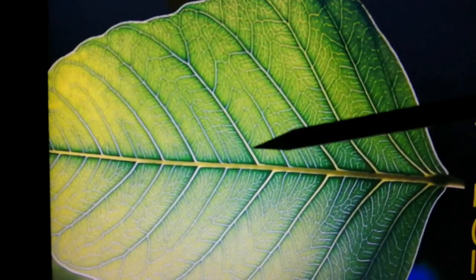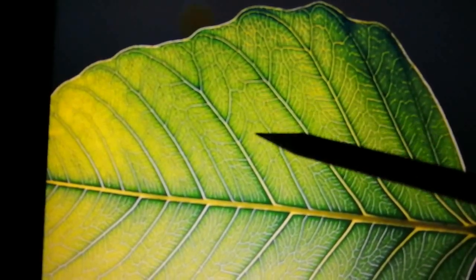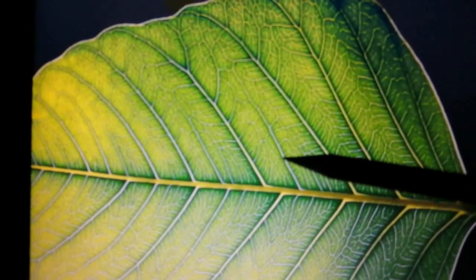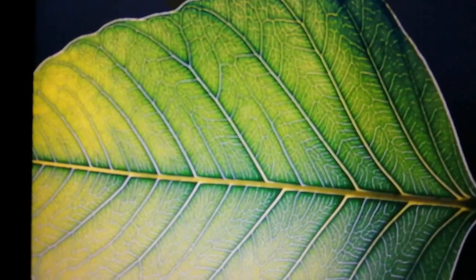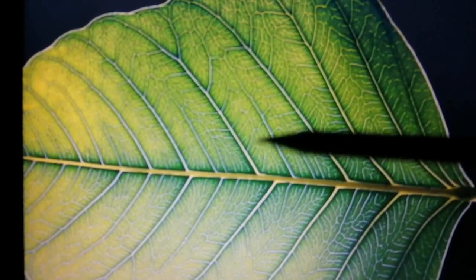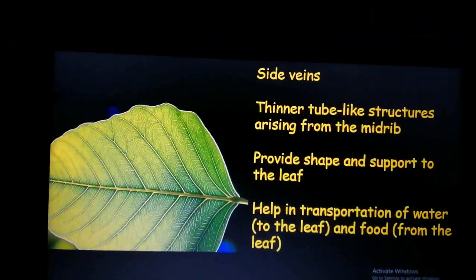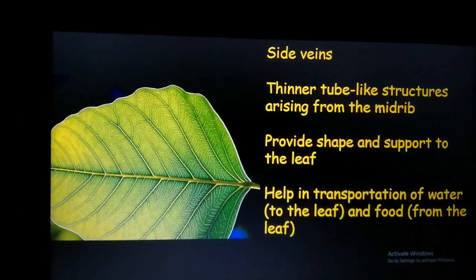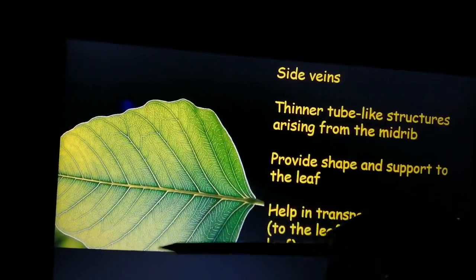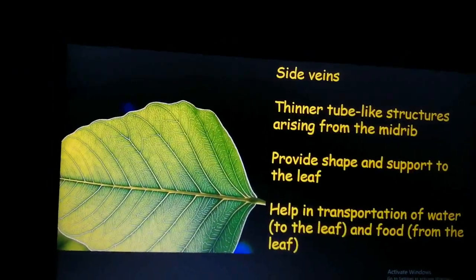And then it has these branches, and on a closer look you can see that it is a big network, right? From these side branches you have very small other branches coming out, and they are all interlinked to each other. Yes, these branches from the mid vein or the mid rib are called side veins. So what do the side veins do? They provide shape to the leaf, they provide a structure to the leaf, and they also help in transportation.